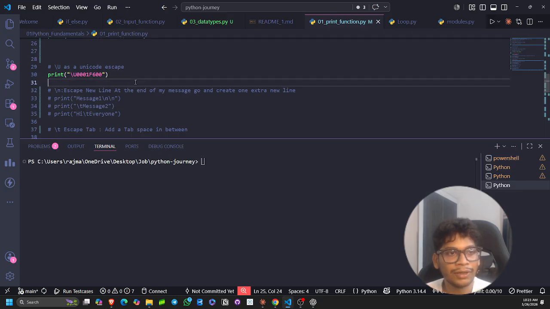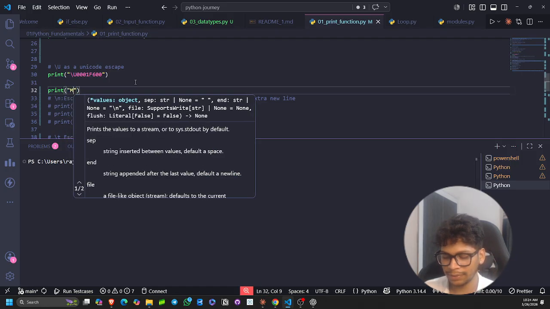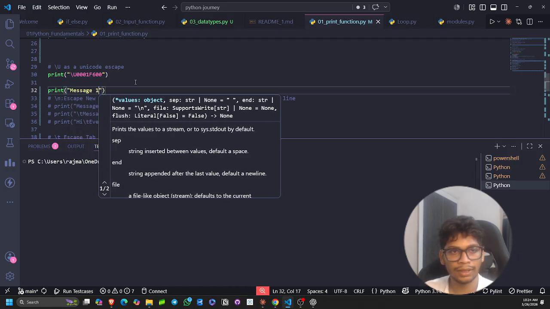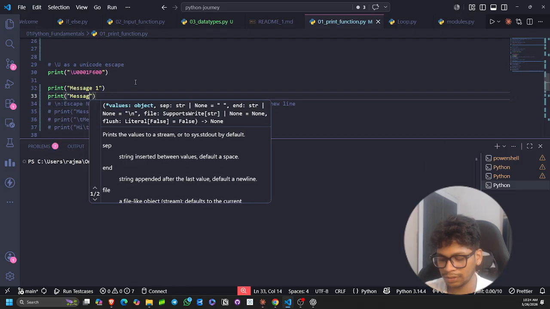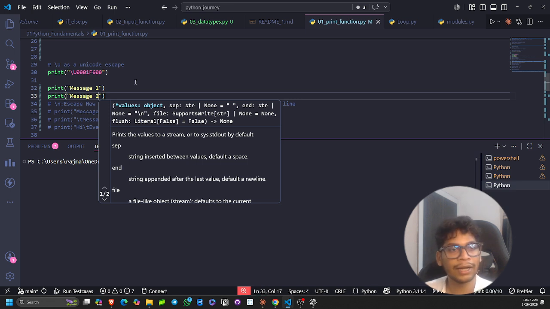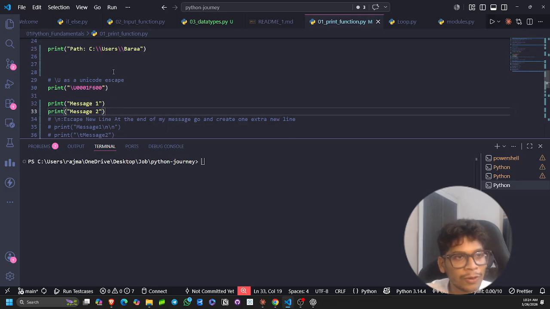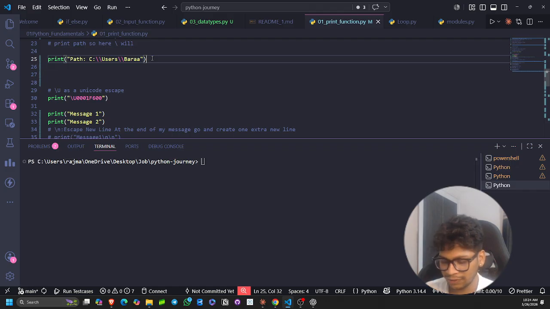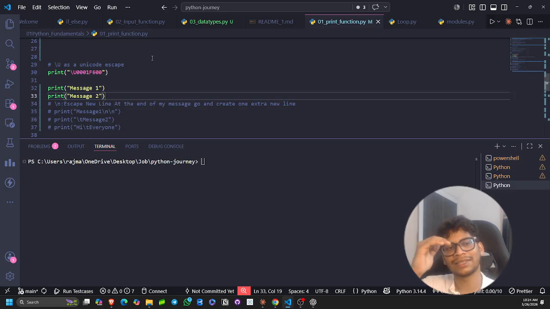Before going to that, I want to explain the problem. Let's say we have a double-quoted message one, which is one output we are expecting, print, and then message two. Before running this code, please have a quick check of what the output will be. Let's remove this part, we have solved this. I just want to print the emoji and these messages, message one and message two. So there will be one emoji, then message one, message two. Let's run.